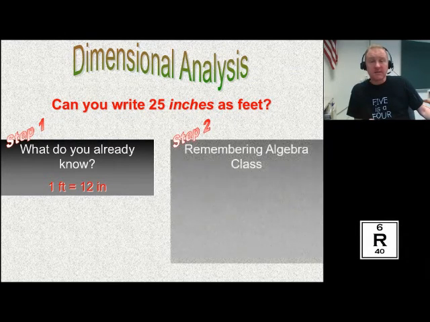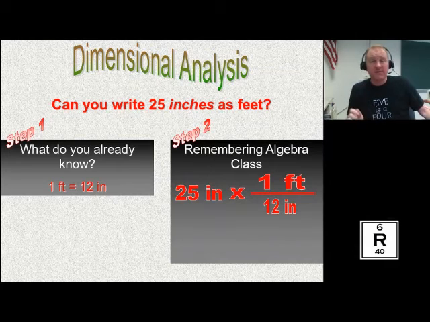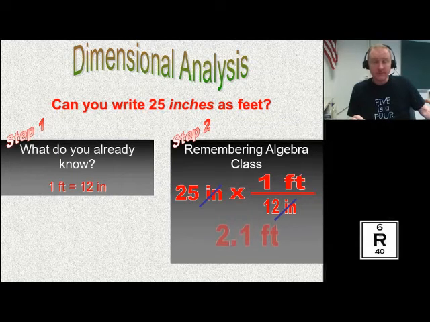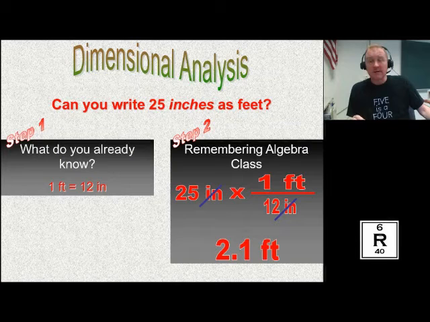And step 2 is set this up to cancel. Since we have 25 inches, we're setting up this equivalence of 1 foot is equal to 12 inches so that the inches cancel out. So that the inches cancel out, you have to have an inch as a numerator and inch as a denominator. They cancel out. Your leftover unit is feet. So 2.1 feet is what 25 inches equals.